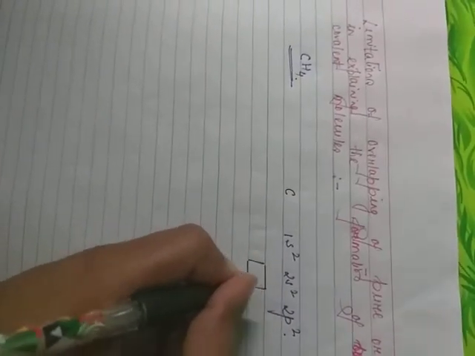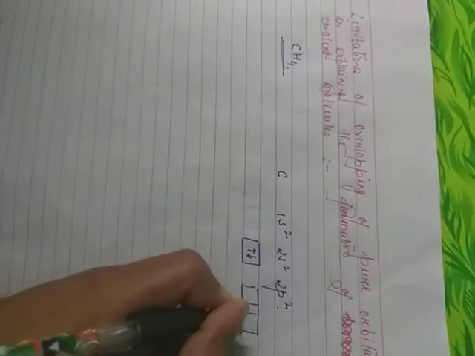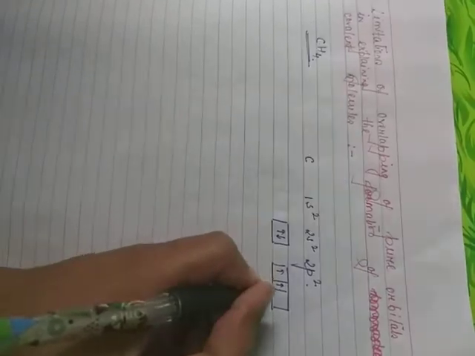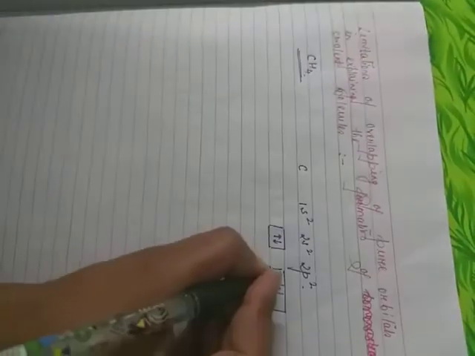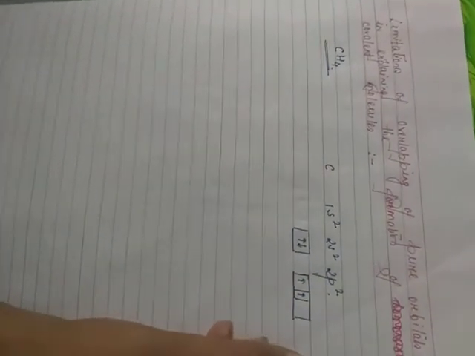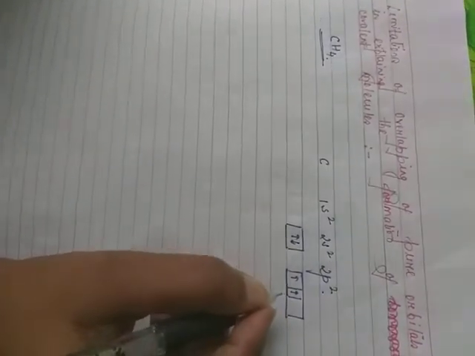If we consider its ground state configuration according to Hund's rule, it has two unpaired electrons, and these two unpaired electrons are only likely to be paired up. This explains the divalency of carbon.